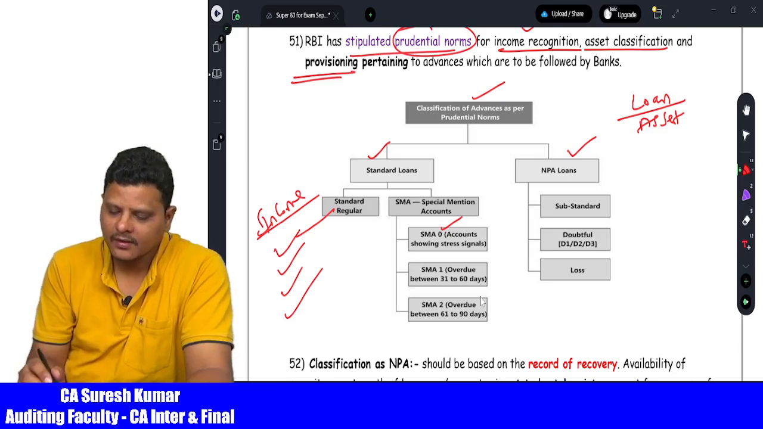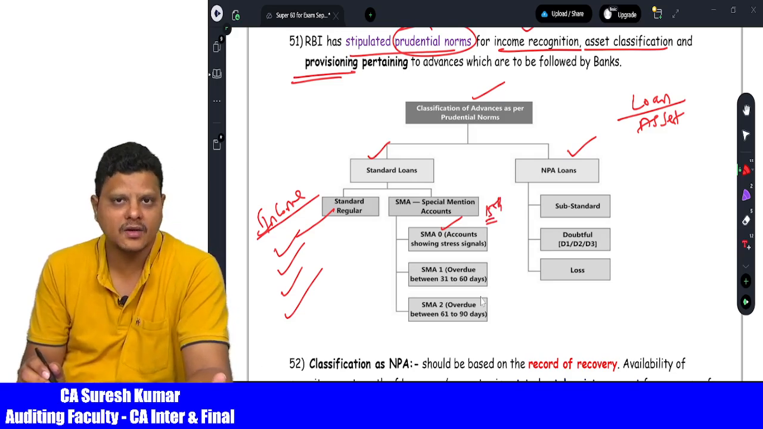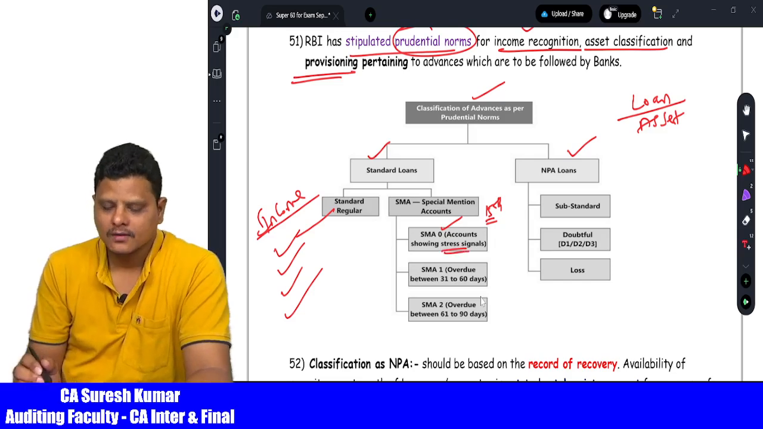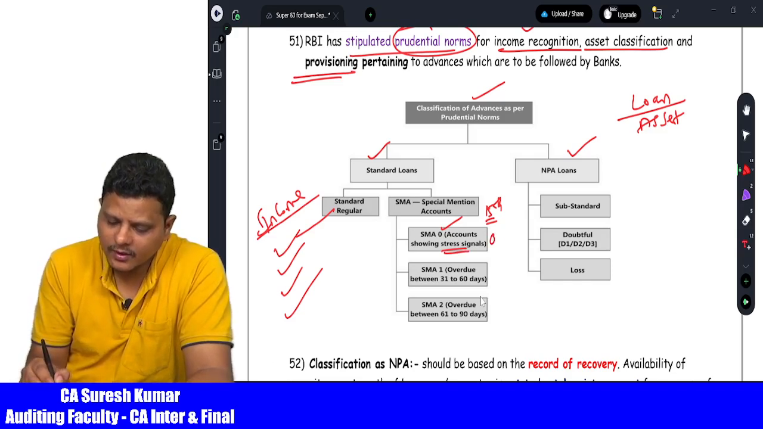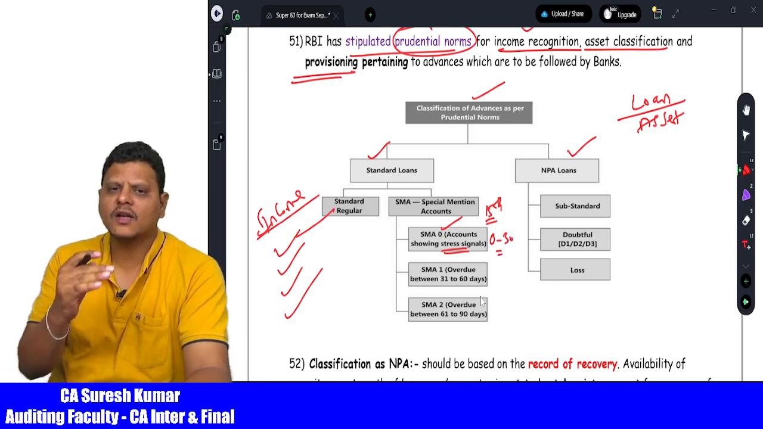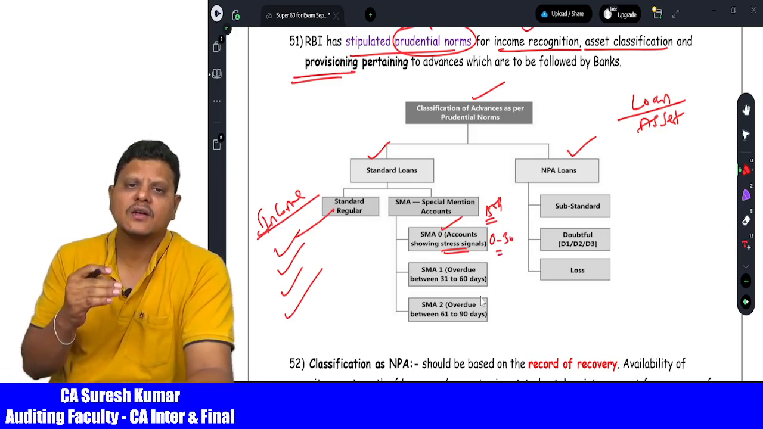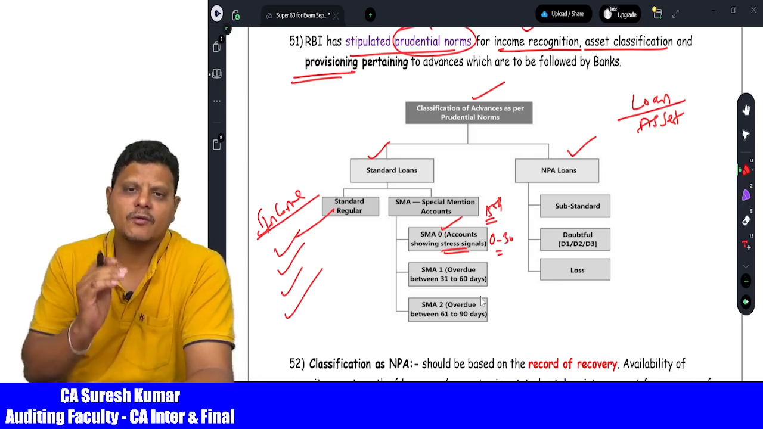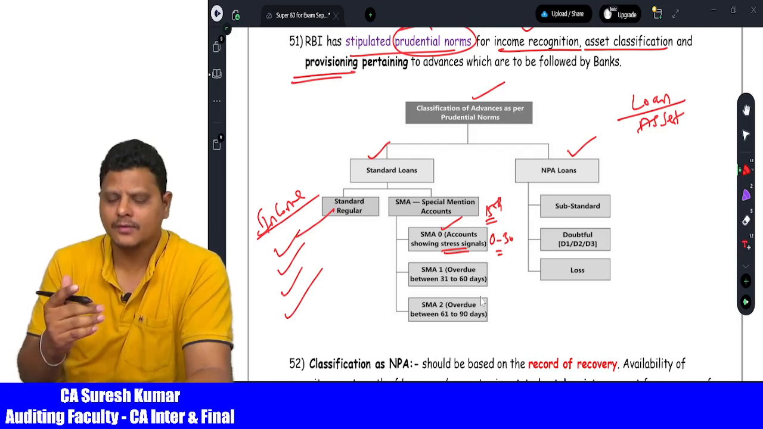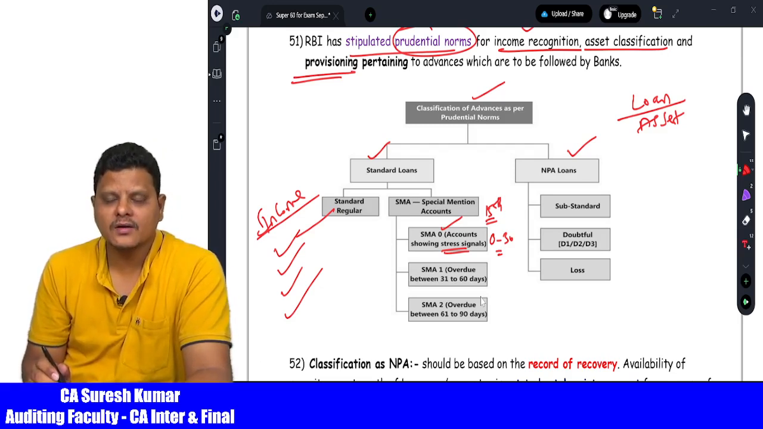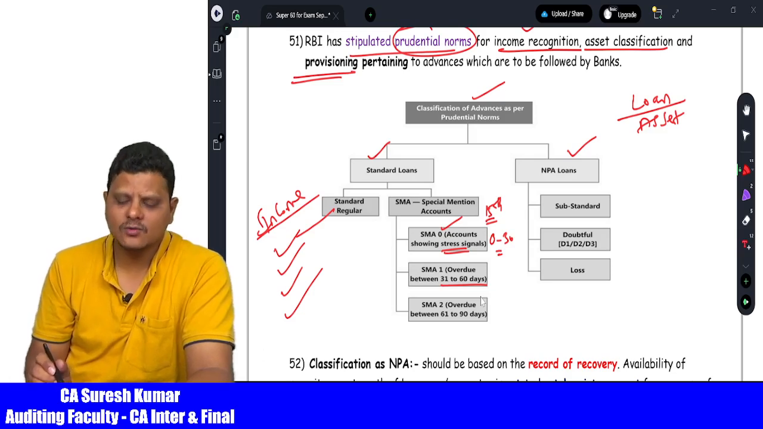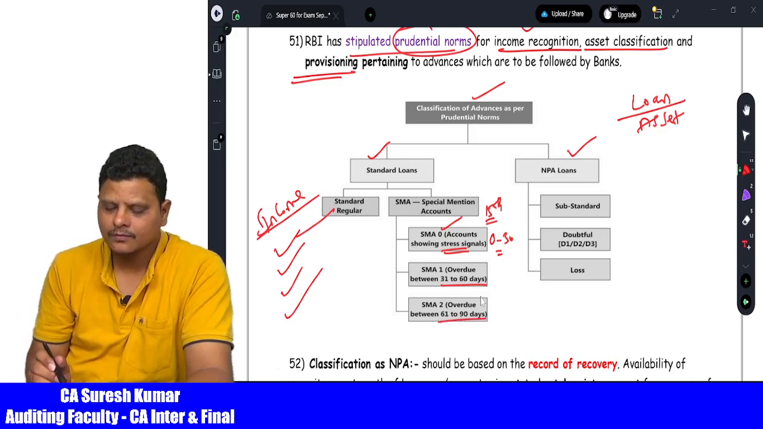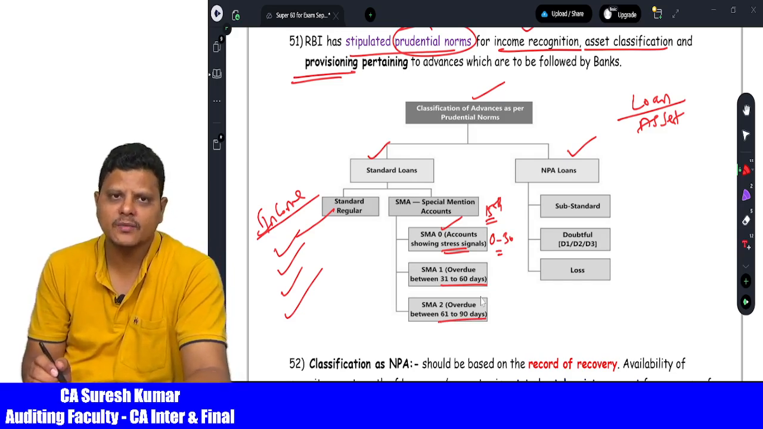For example, I need to pay EMI on the 15th. If up to the 15th the EMI is not paid by the customer, then it is giving a stress signal. Then from 1 day up to 30 days, the account will be here. Till 30 days the banker is under stress, doing a lot of follow-up on whether the EMI will be paid. Then the account will move to SMA 1, special mention account 1, overdue by 31 to 60 days. Once 60 days is over, the account will go to SMA 2. So this is an examination question: what is SMA 0, SMA 1, SMA 2?